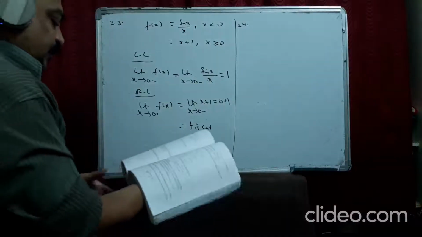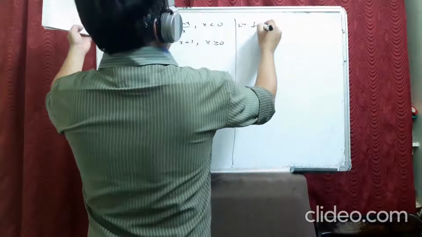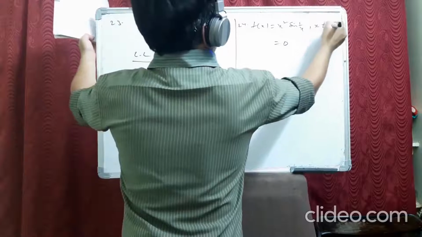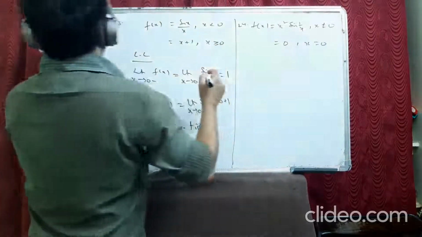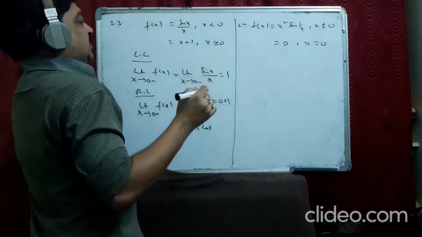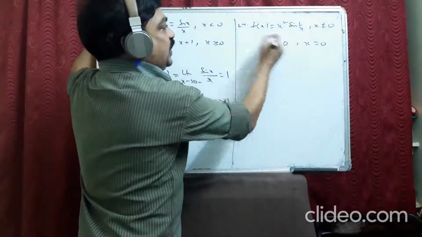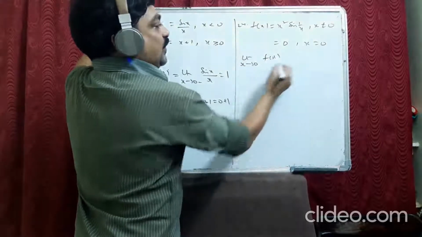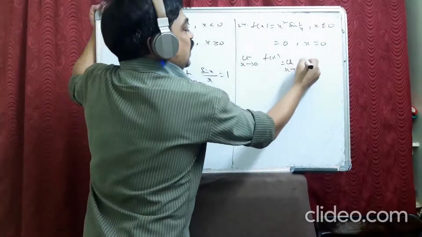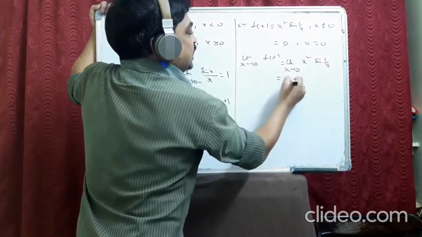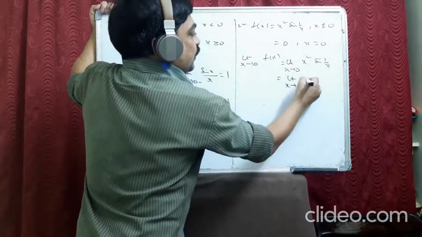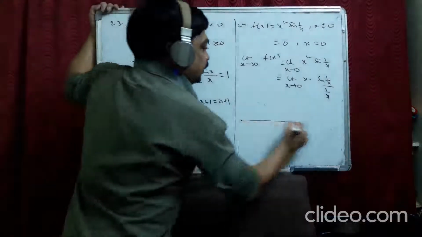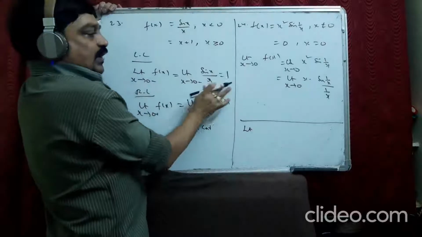See the 24th. f(x) is equal to x square into sin 1 by x if x is not equal to 0, and 0 if x equal to 0. Is it a continuous function? They are asking us. You just need to check limit x tends to 0. No need for left limit and right limit here. Just limit x tends to 0 f(x). Limit x tends to 0, x square sin 1 by x, I can write it as limit x tends to 0, x into sin 1 by x by 1 by x. See, I write a formula here. Limit x tends to 0, this is 1.